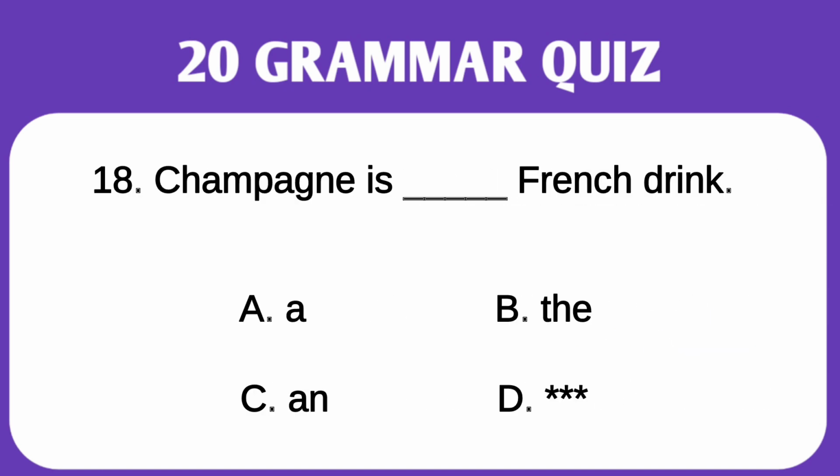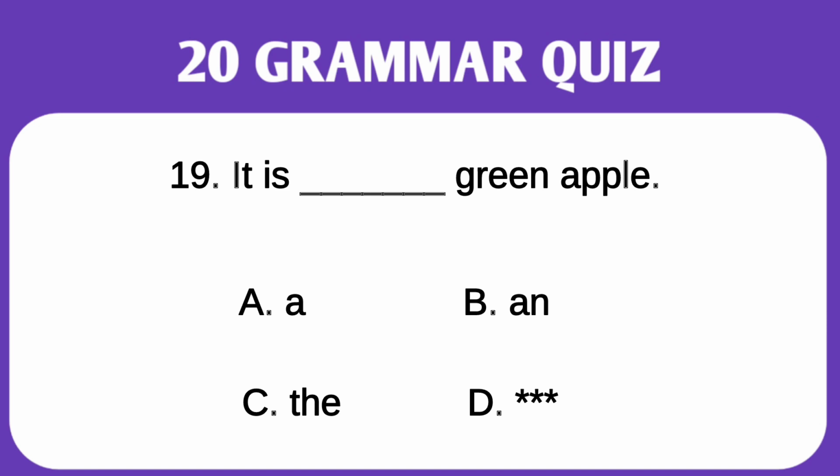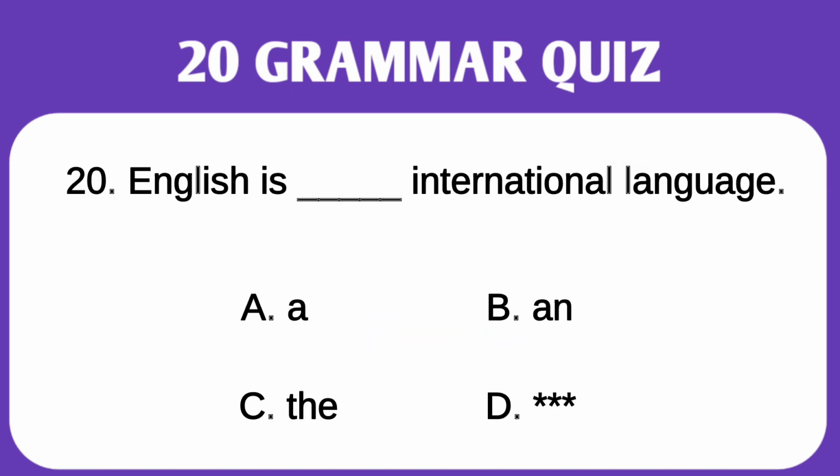Champagne is dash French drink. Option A is the correct answer. Champagne is a French drink. Next is it is dash green apple. Option A is correct. It is a green apple.